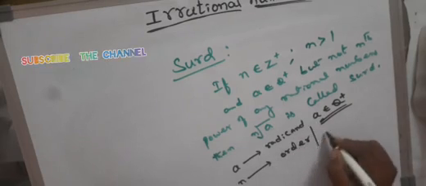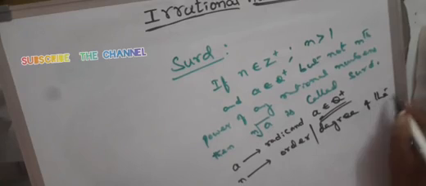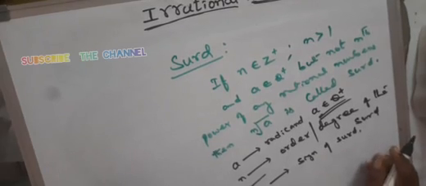So n is called the order or degree of the surd, and this is nothing but the sign of the surd. So surds are also called radicals. You see here, the radicand should be a positive rational number.